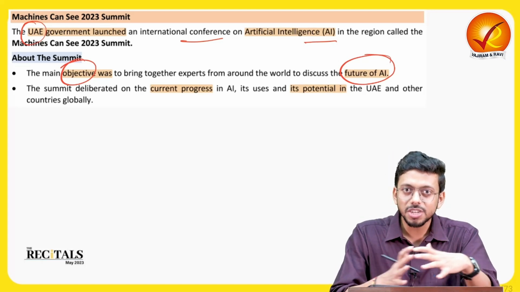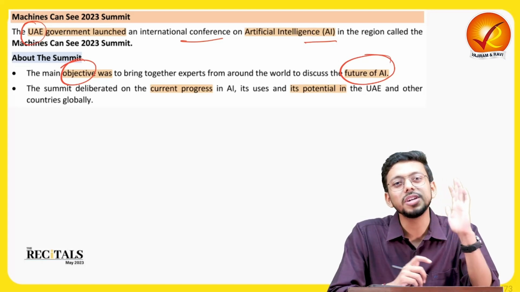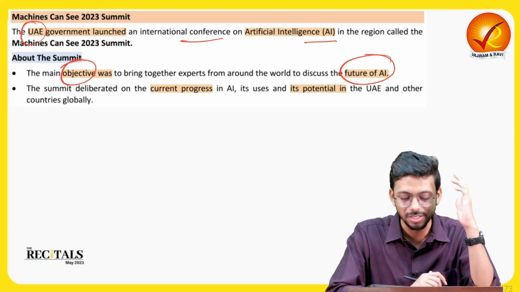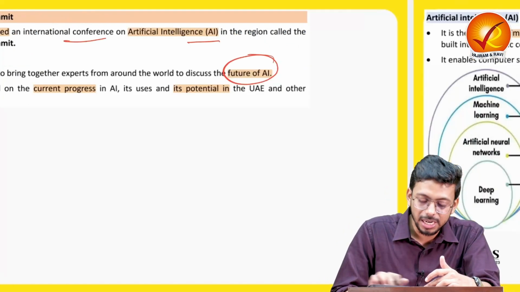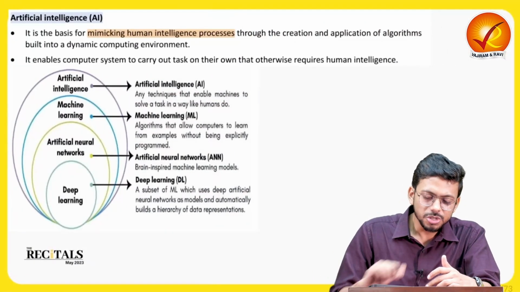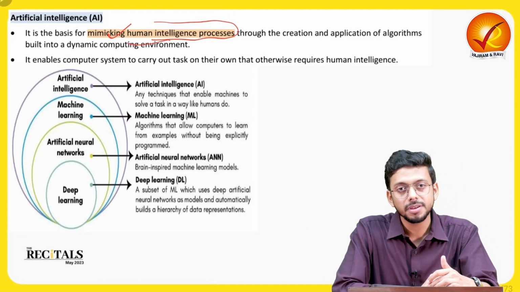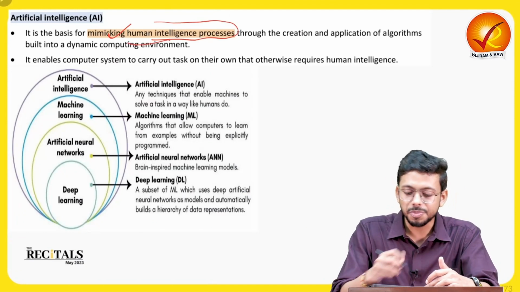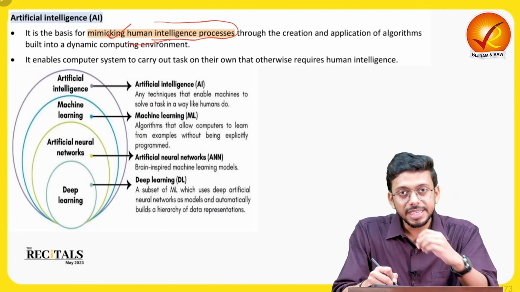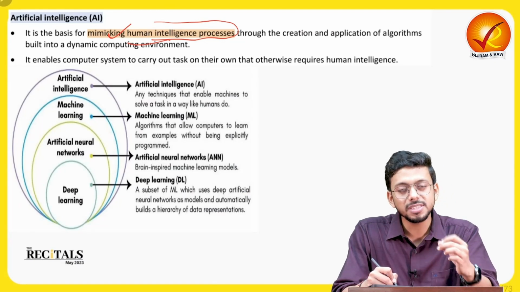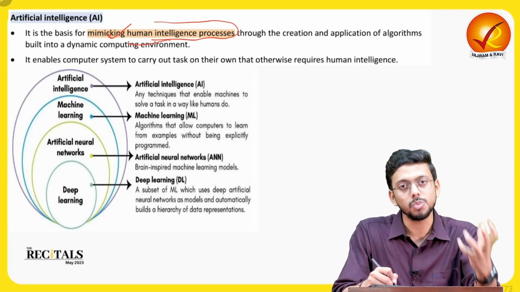But to understand all these things, we have to first of all understand what is artificial intelligence. Now, what is exactly artificial intelligence? Let's have a look, right? So it is written over here, it is mimicking the human intelligence process, right? So artificial intelligence is basically taking decisions and doing activities the way human intelligence works, right?